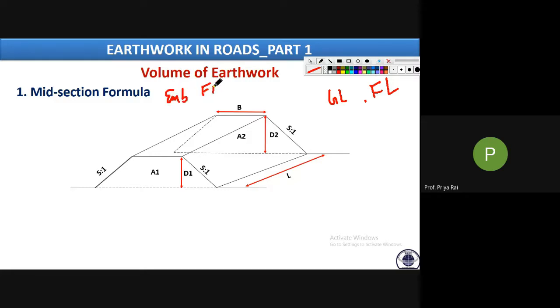Now tell me, what is the condition? Is ground level greater than FL? Yeah, ground level is lesser than FL.